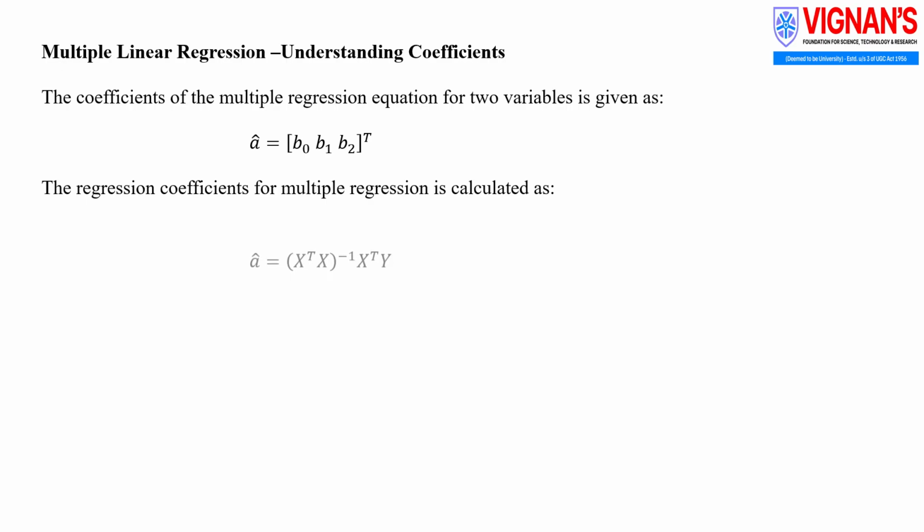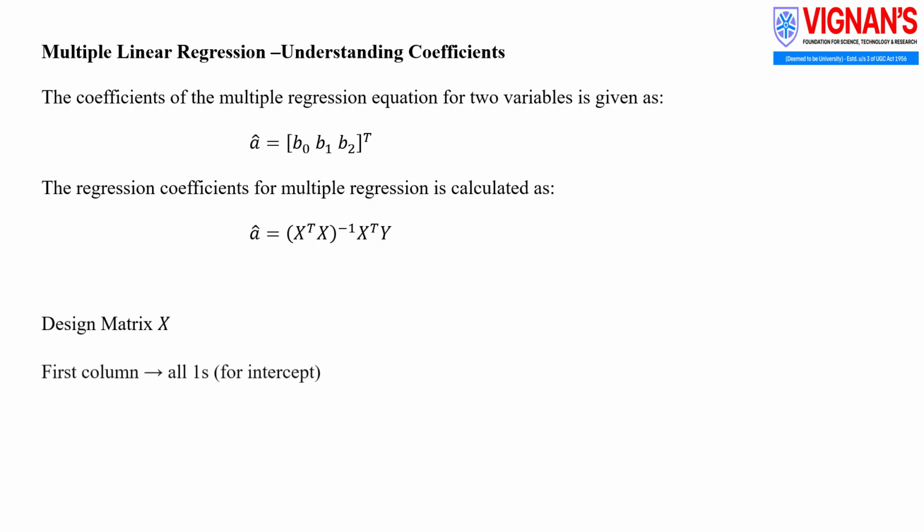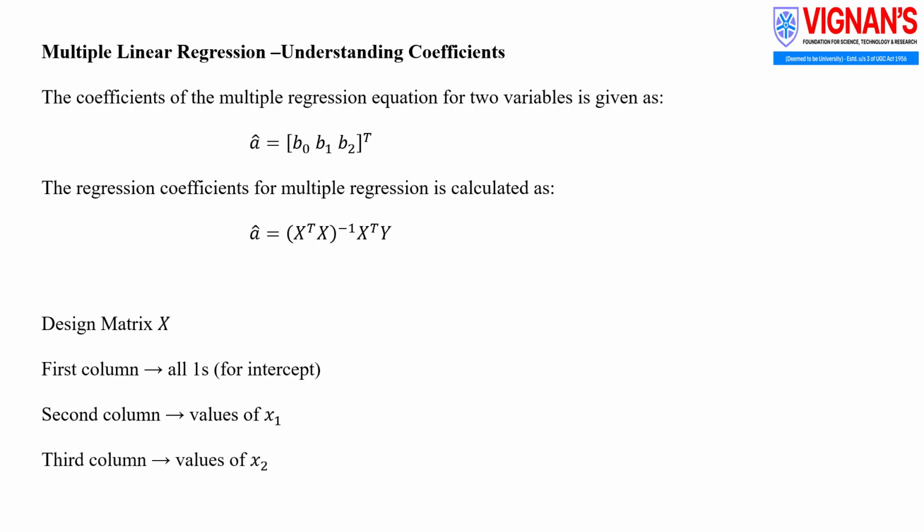Now, let us understand the structure of the design matrix X. The first column of X is filled with ones, which allows the model to include the intercept term. The second column stores the values of the first independent variable, x1. The third column stores the values of the second independent variable, x2.